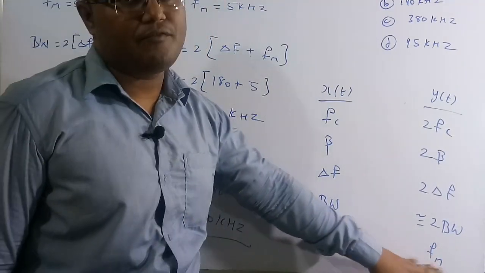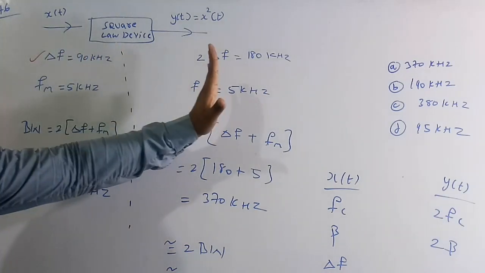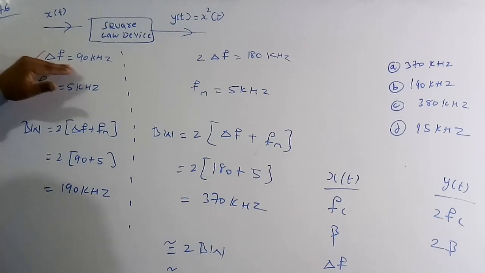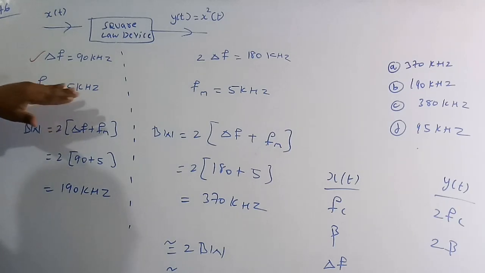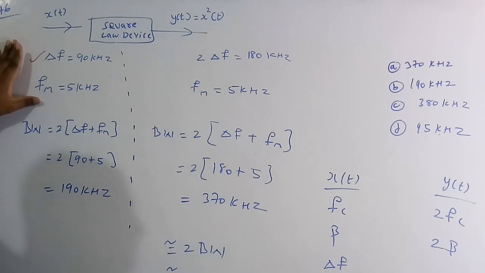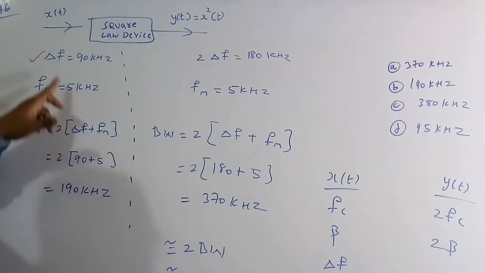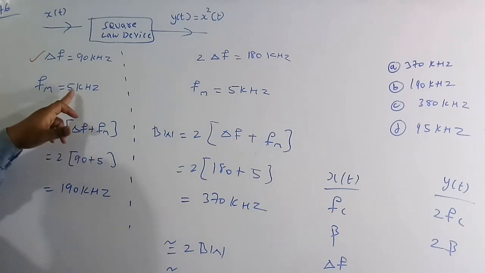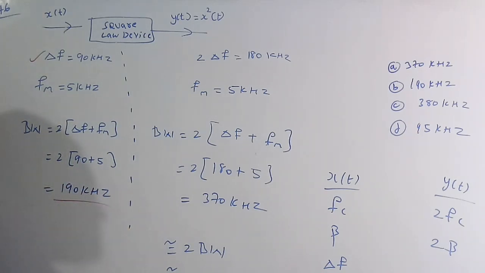And here it is also FM. In the question they have given the frequency deviation of the input signal. This is for the input, and then I will do the output. The frequency deviation of the input signal is 90 kilohertz, and the message signal frequency of the input is 5 kilohertz. Based on this I am going to calculate the bandwidth of the input signal. The basic formula is twice the delta F plus FM, where delta F is the frequency deviation of the input signal and FM is the message signal frequency in the input. So this is 2 times 90 plus 5, and if you solve this we get 190 kilohertz. This is the bandwidth of the input signal, x of t.